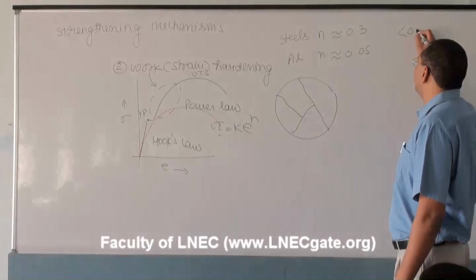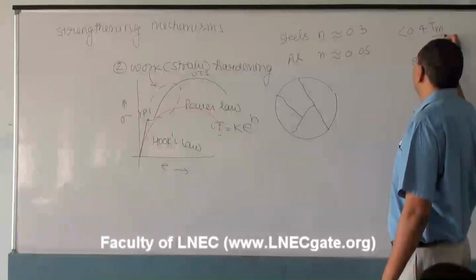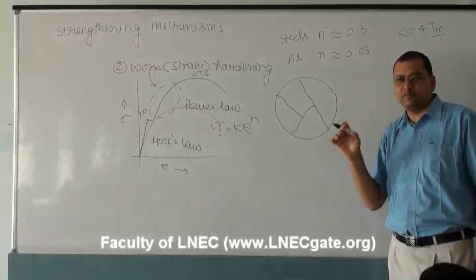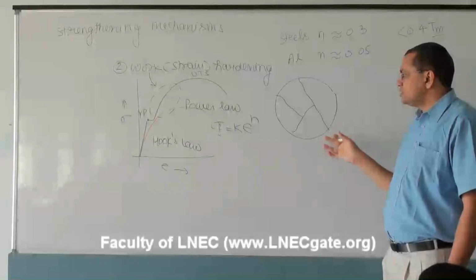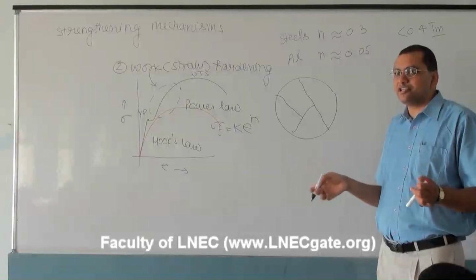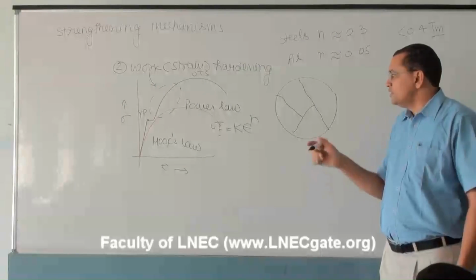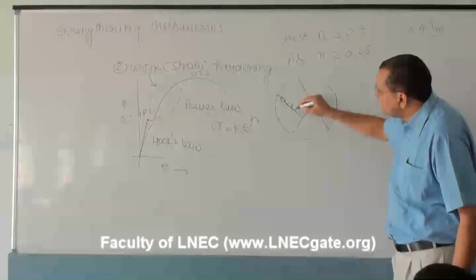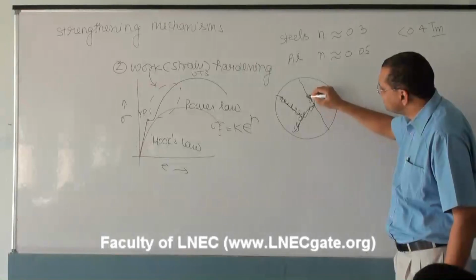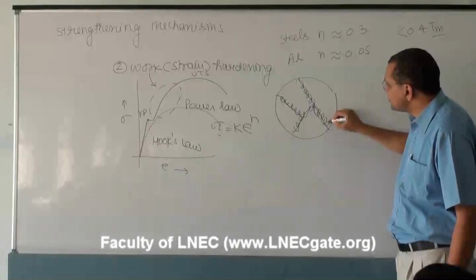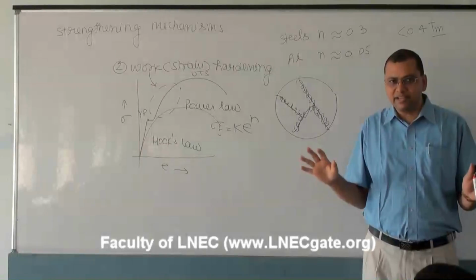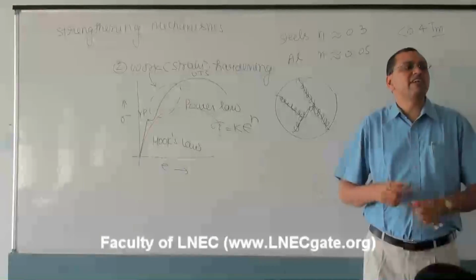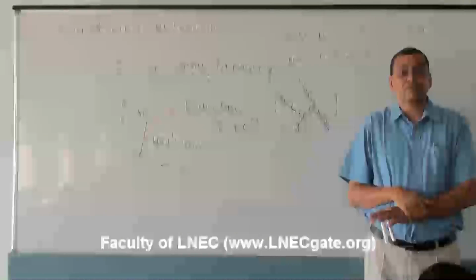When the operating temperature is less than 0.4 Tm. Tm is the melting point of any material. So when we are operating below this temperature, it is called cold working. Whatever dislocations are being formed will pile up at the grain boundaries and create a dislocation forest.